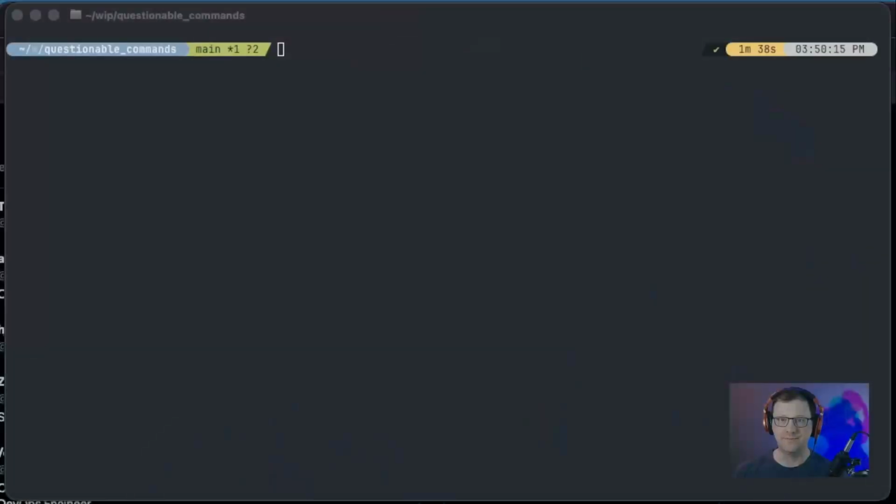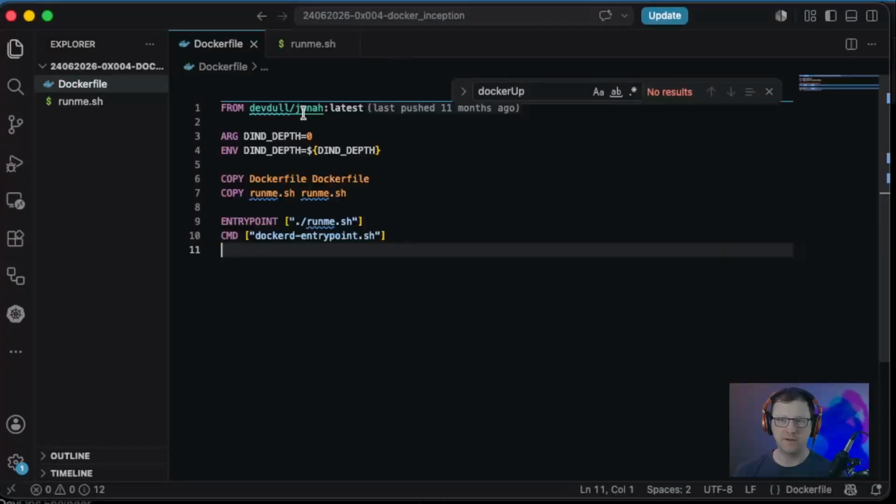Here's the game plan. You can package up a Docker container as a tarball. So I'm thinking something along the lines of make the tarball part of the Docker image so I don't have to pull it, it's already there. And then we should be able to get past this barrier of a depth of 51. So let's go back to our Dockerfile over in VS Code, and let's bundle the Jonah image into our image. We're getting real meta now. But first, before we can do anything in here, we need a tarball to package into here. So let's go ahead and build that first.